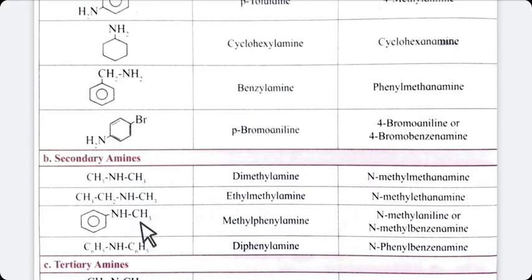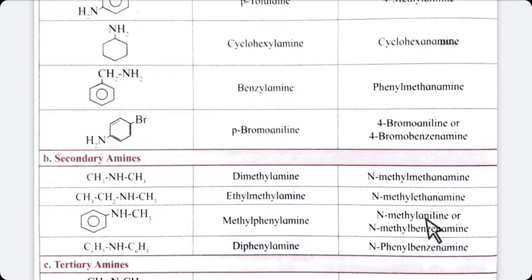Now next, the right side methyl group is there and the left side phenyl group or benzene is there. So you can name it N-methylbenzenamine or you can name it N-methylaniline, because when an aromatic ring contains an NH2 or amine group, it is known as aniline.